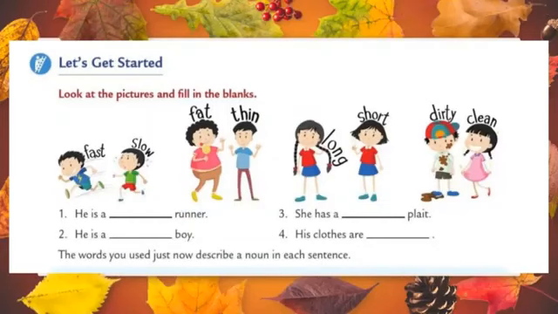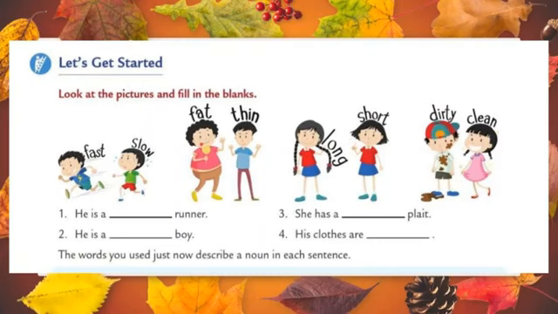Okay students, now let us see an exercise. Let's get started. Look at the pictures and fill in the blanks with correct answers. Let us see the first one. He is a dash runner. For the first one they have given two pictures. One is fast and another one is slow.